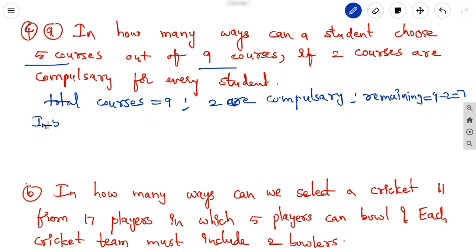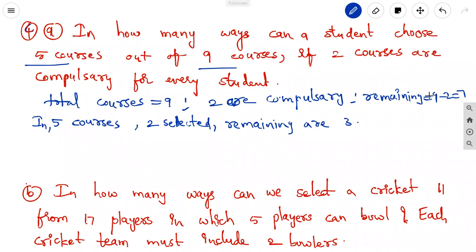In the 5 courses, 2 are selected. Remaining courses to choose are 3. From the remaining courses, we can choose the 3.